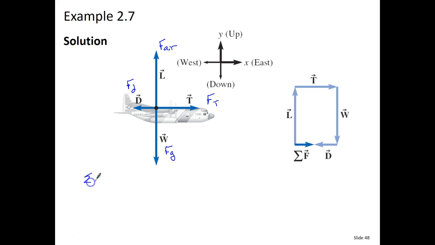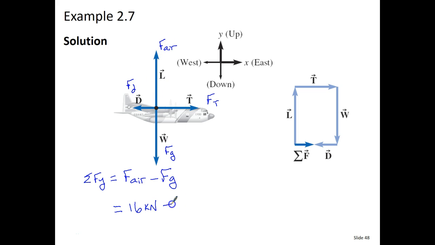Let's look at all the forces in the y direction. We're going to say the sum of the forces in the y direction, and we're always going to do the first one, which is positive. So this would be F of air. They call it L. And then the one that's pointing in the negative direction is the force due to gravity, so that's minus Fg. Earlier, they told us that we have 16 kilonewtons, or 16,000 newtons. So we'll just do 16 kilonewtons for the force of air lifting the plane.